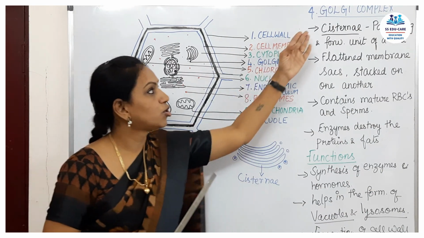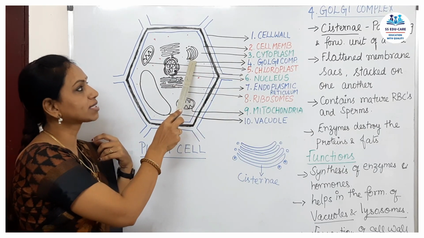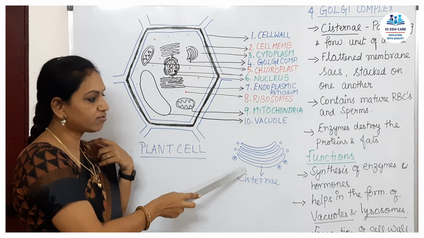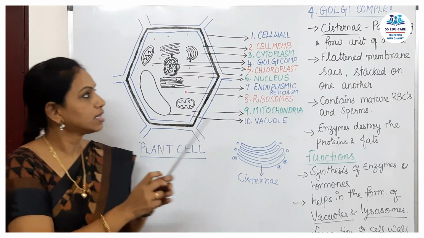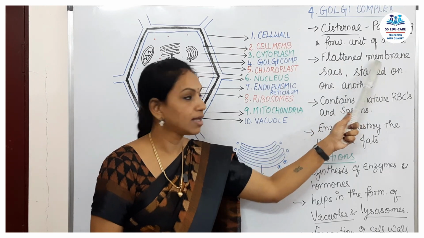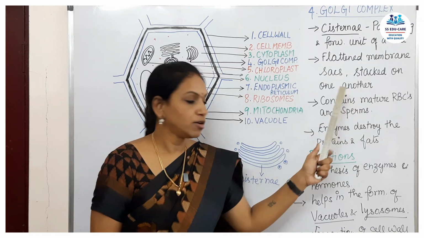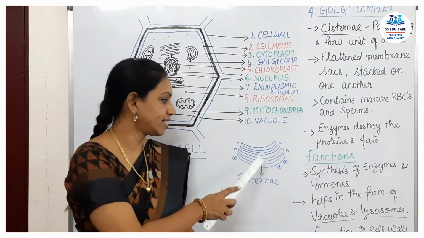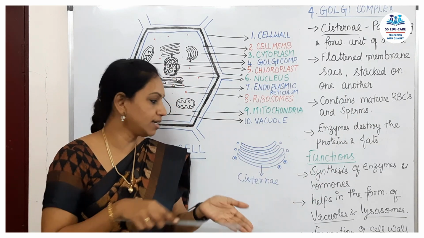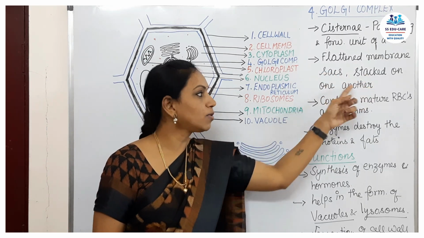Next is the Golgi complex. See here, I have marked the Golgi complex like this, and the same thing I have drawn here. This Golgi complex has flattened membrane sacs that are stacked on one another. They are flattened, membrane-bound sacs stacked on one another.